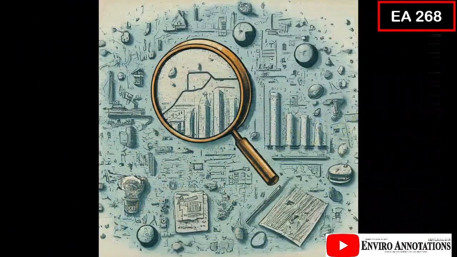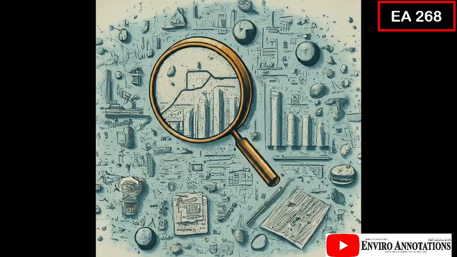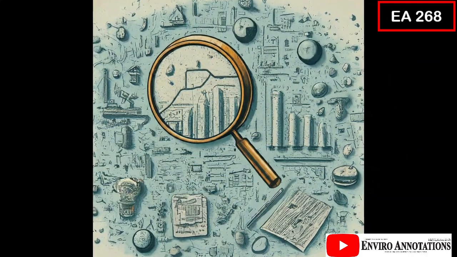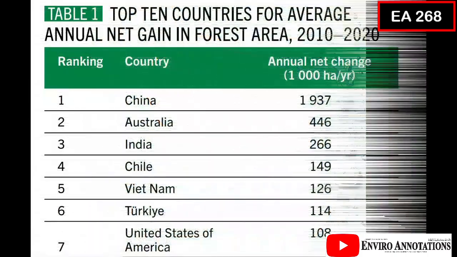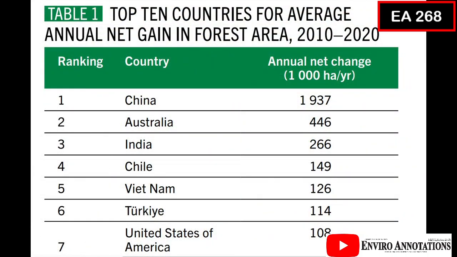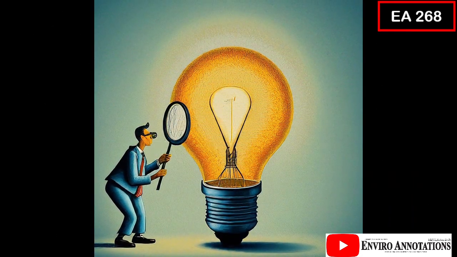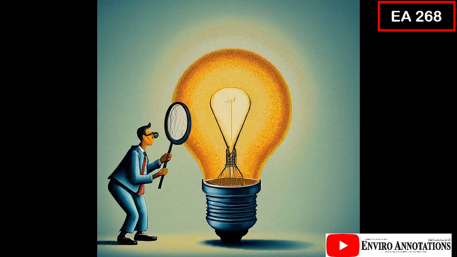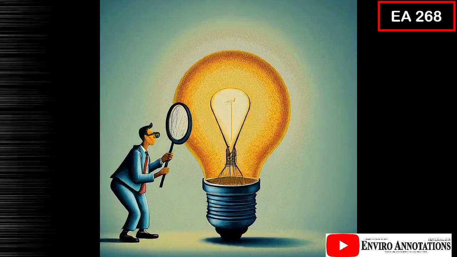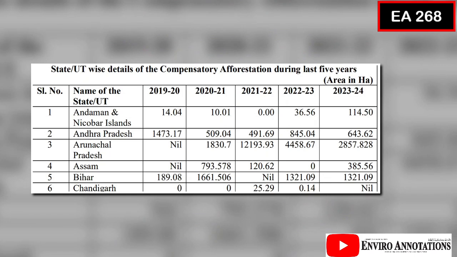A total of 97,724.99 hectares of forest land has been approved for non-forestry use under the Van Samrakshan Evam Sambardhan Adhiniyam 1980 from the period of April 2019 to March 2024. The area under compensatory afforestation during the last 5 years is reported to be 1,82,573.39 hectares, which is about 1.91 times the forest area cleared, or you can say diverted.